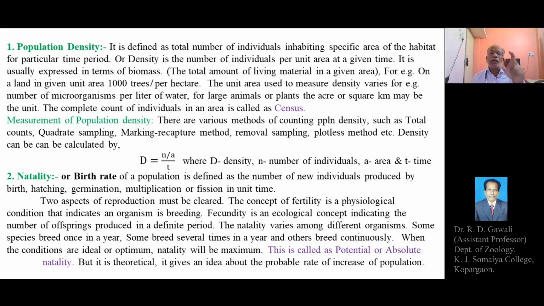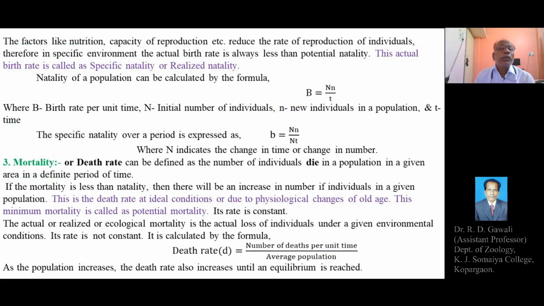Potential natality is theoretical. Absolute means the probable maximum natality, the maximum number of new individuals that can be produced. That is called potential or absolute natality. But it is theoretical, and it gives us only an idea about the probable rate of increase of the population. The factors like nutrition, capacity of reproduction,